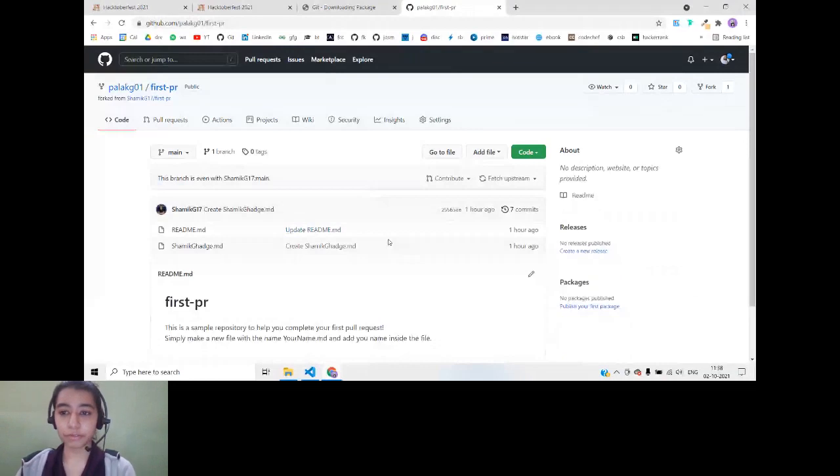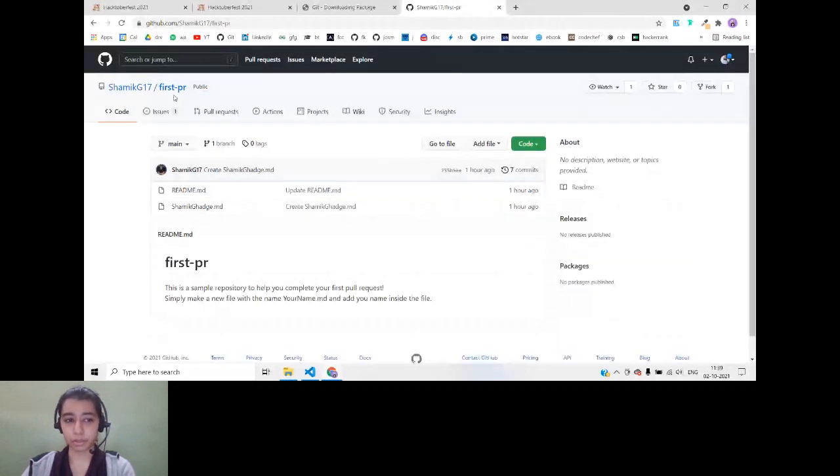I'll once again tell what a fork was. A fork is creating your own copy of the repository. So if you look, what I will see is my username / the name of the repository. And when you look here, forked from the name of the owner, that is Shamik, and the name of the repository. So after forking, this is your fork. If you see the name of the maintainer and the repository name, it means this is the parent repository. And this, where you see your username, is your forked repository. You can also see forked from over here.